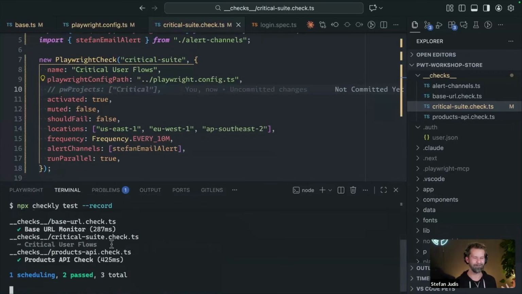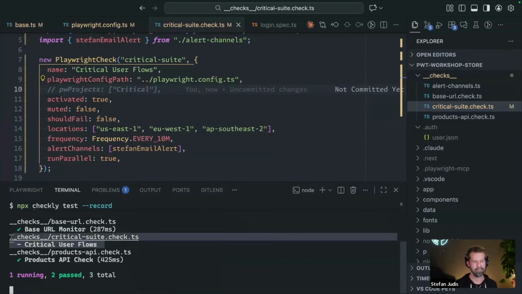I will remove that when we're done here. We now did an uptime check against the base URL. We also had an API check going that validated the API responses of the product API that's included in the project. And here we now have our Playwright test suite running that is supposed to monitor and run the critical tests that we will add in just a little bit.